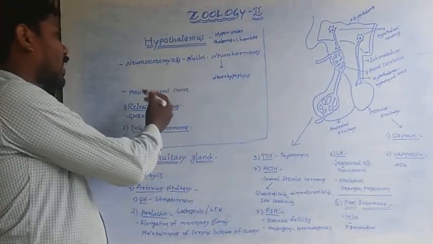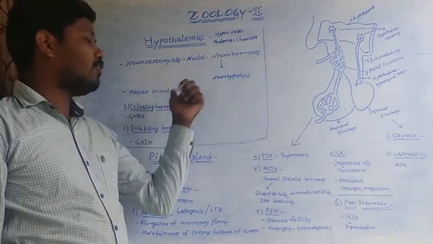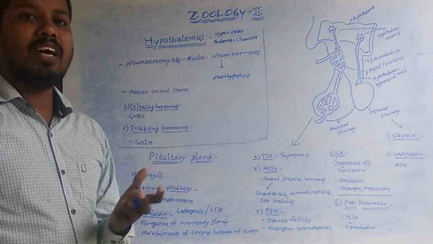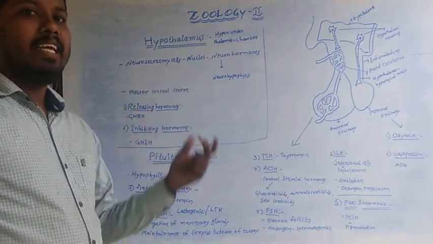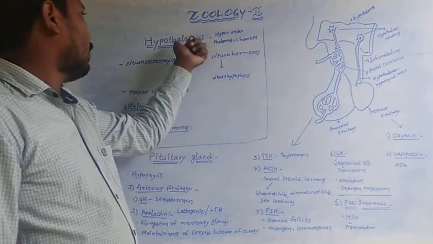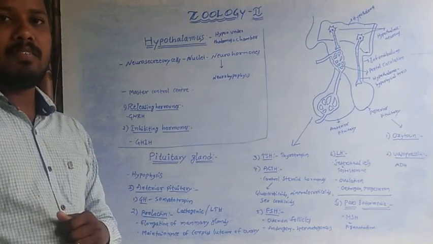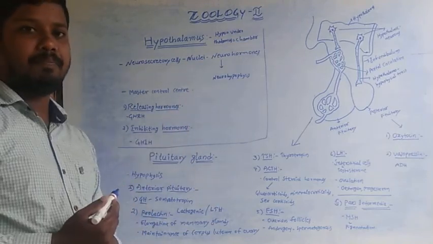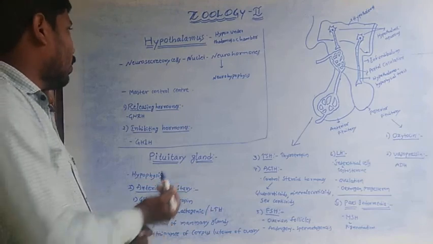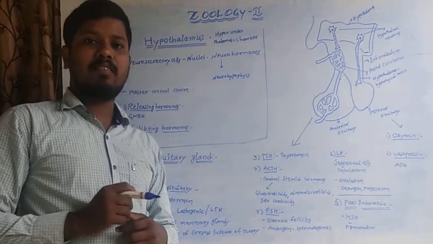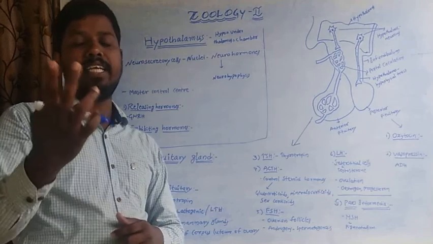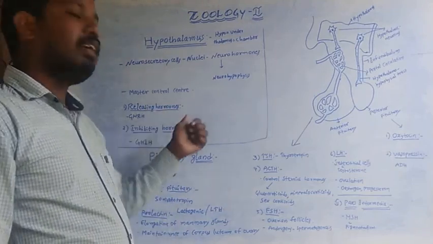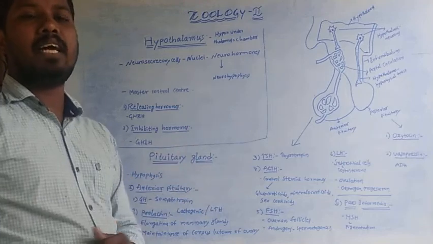So hypothalamus is considered the master control center because all functions of the body are regulated by the hypothalamus. Hence it is called the master control center. So hypothalamus secretes two types of hormones. Those are releasing hormones and inhibiting hormones.